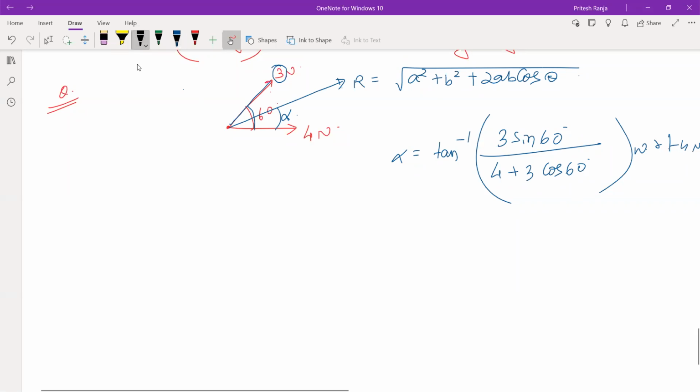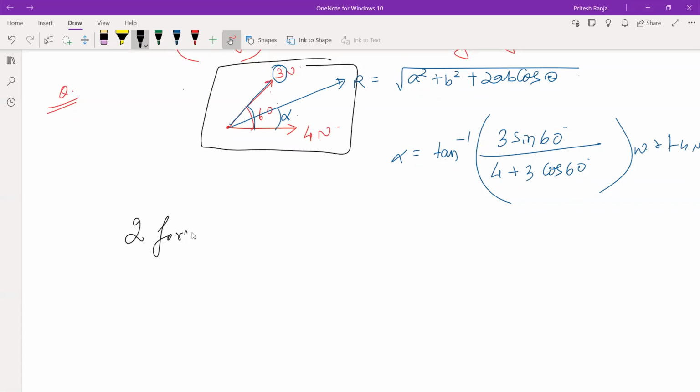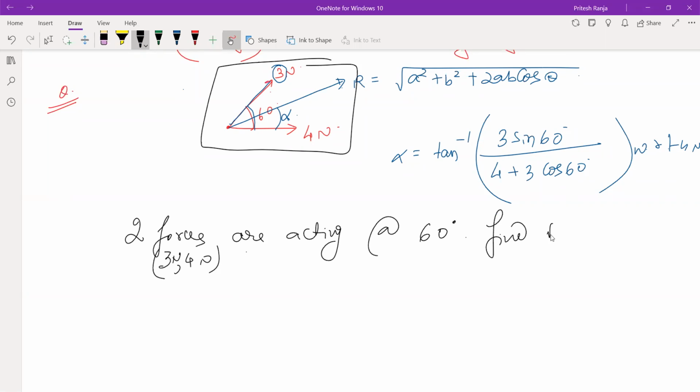So observe the question. The question did not have this diagram. The question just contained that two forces are acting at 60 degrees and the magnitudes of the two forces are 3 and 4 Newtons. You are required to find the magnitude of the resultant and the direction.